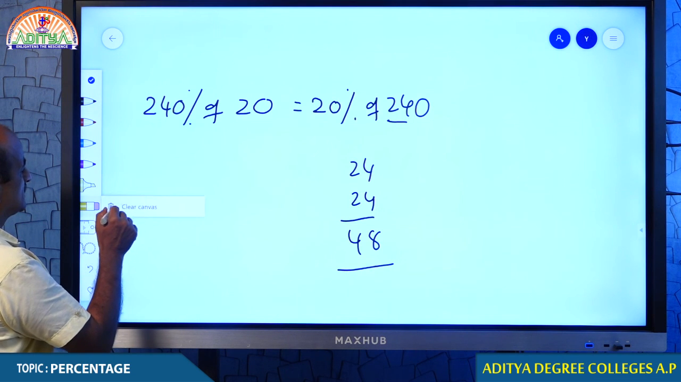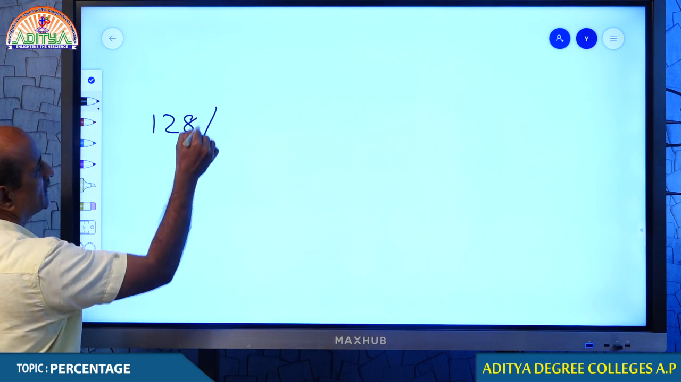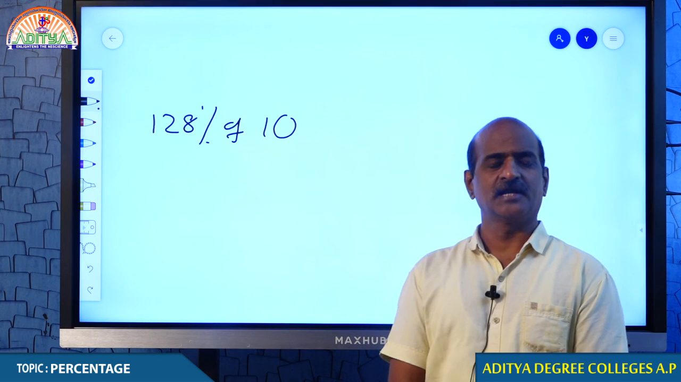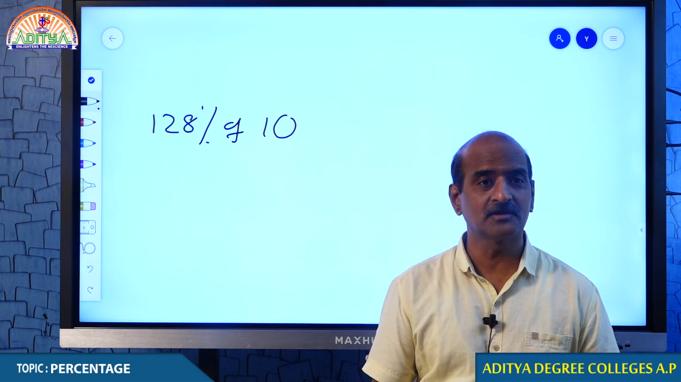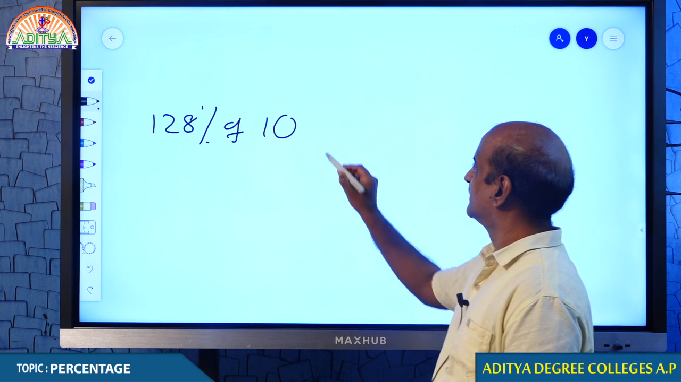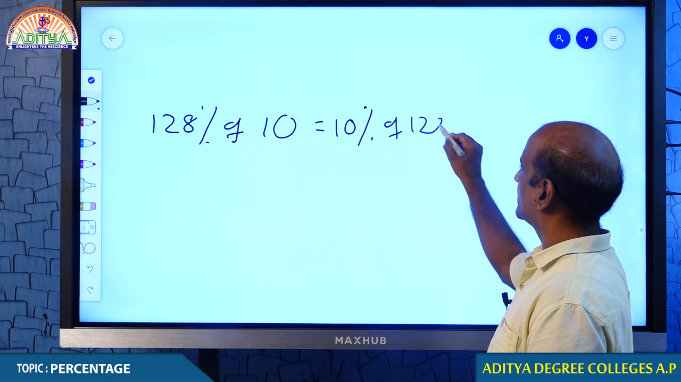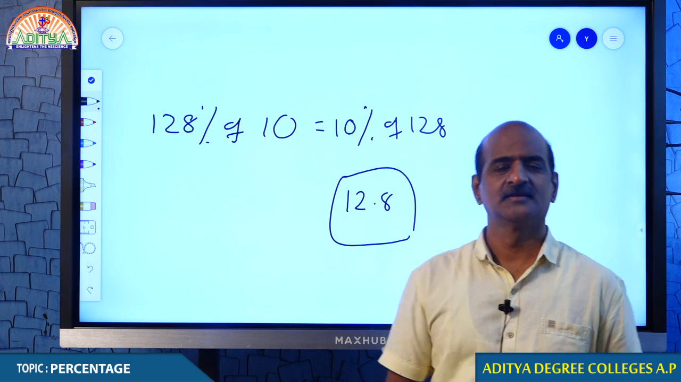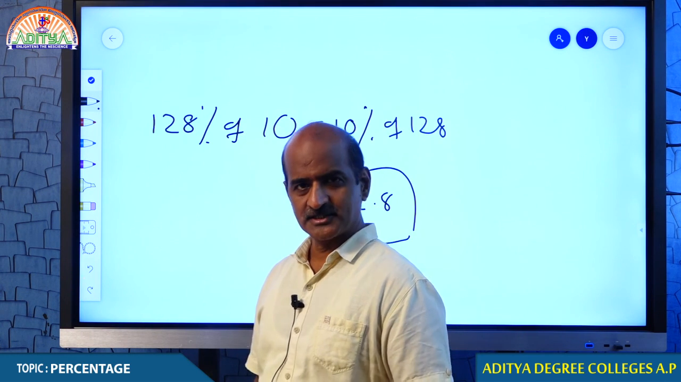Ready? Come on students. If I ask you to answer this question, then how do you do it? How much is 128% of 10? Come on student, I am waiting for your reply. How much time are you taking? Come on, quick. What is your answer? Very simple. 128% of 10, we can take the number as 10% of 128. Your answer is 12.8. So this condition we can make use of whenever there is such a need.